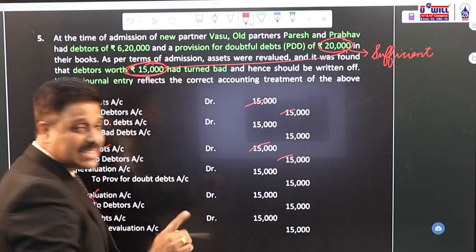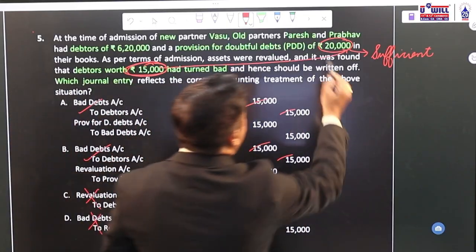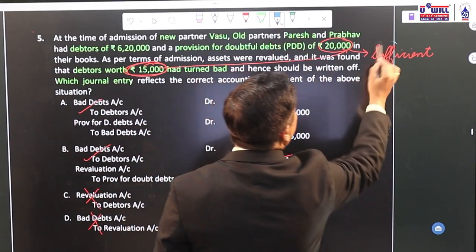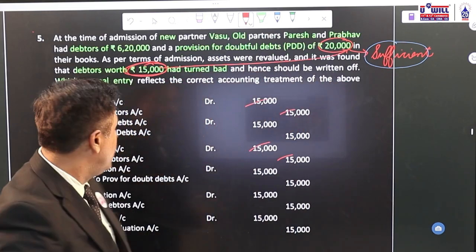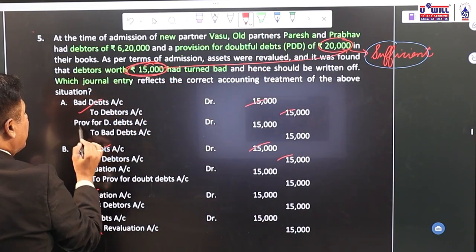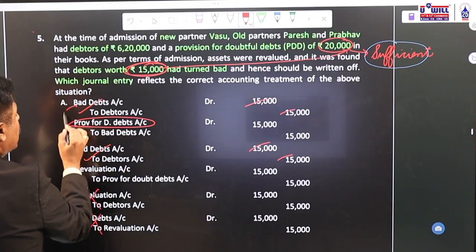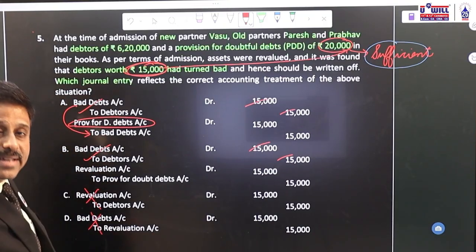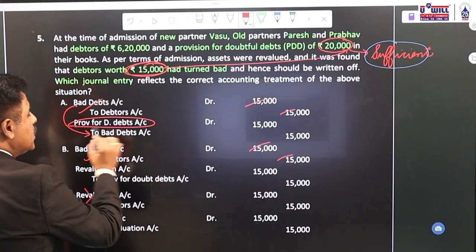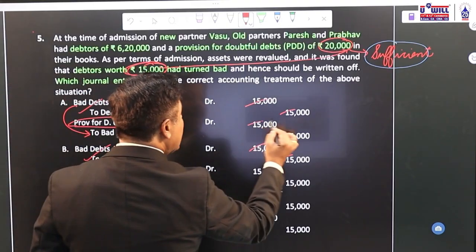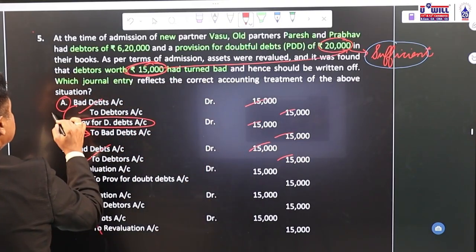Now let us see the second entry. Because 20,000 is sufficient to meet the bad debts of 15,000, this bad debts we will write off from provision for doubtful debts. To close bad debts we will reverse and credit it, and the entire amount will be written off from provision for doubtful debts. So provision for doubtful debts to bad debts 15,000. This is the correct answer.